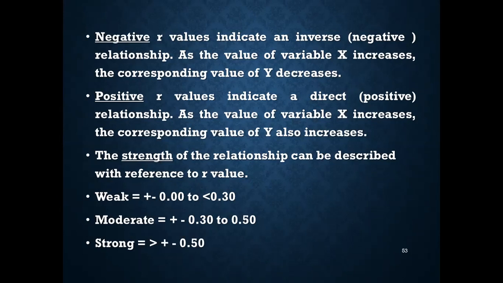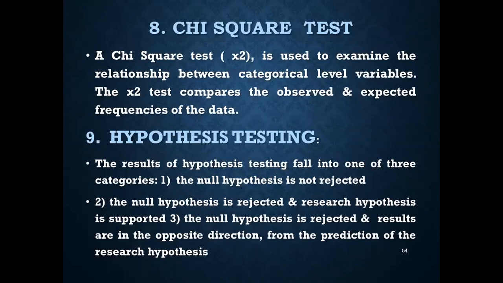Now, the strength of the relationship can be described with reference to the r value. If it is weak, it will be less than 0.3, moderate 0.3 to 0.5, strong, it will be more than 0.5. Chi-square test.